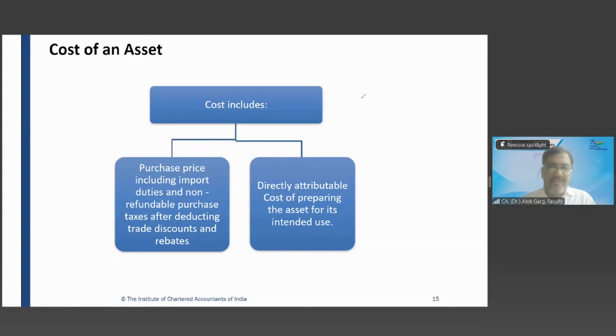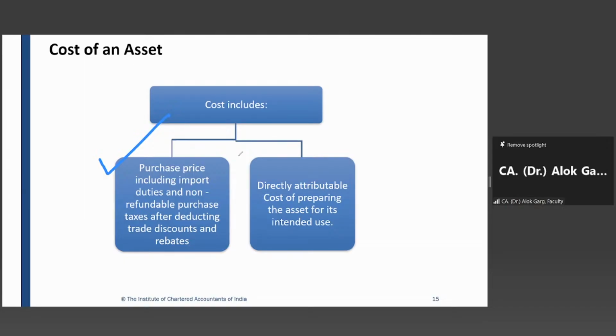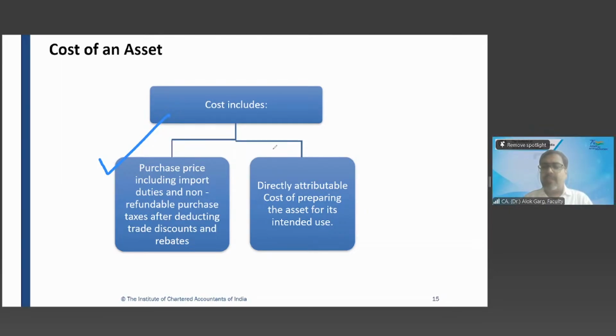Have you seen this box in Ind AS 16? Yes, it is exactly the same. I have copied this box from Ind AS 16 into Ind AS 38 also. And the second one is directly attributable cost. So there is a difference: there were 3 boxes in Ind AS 16, but in Ind AS 38 there are only 2 boxes.